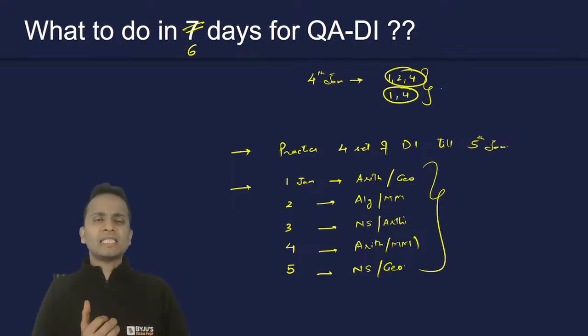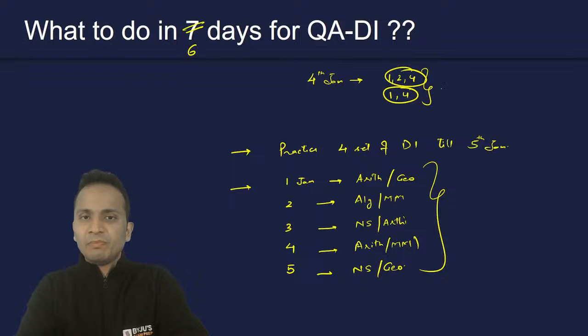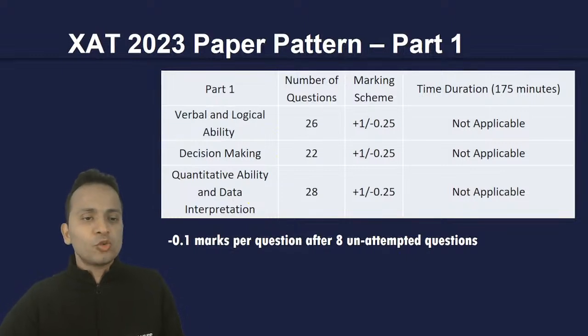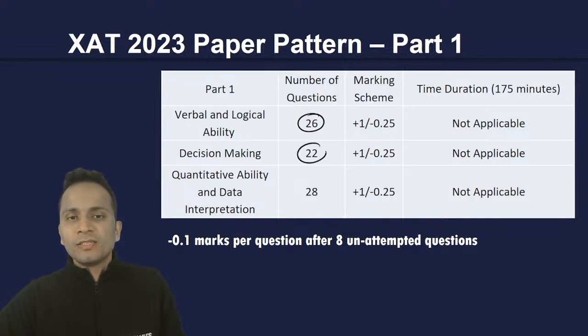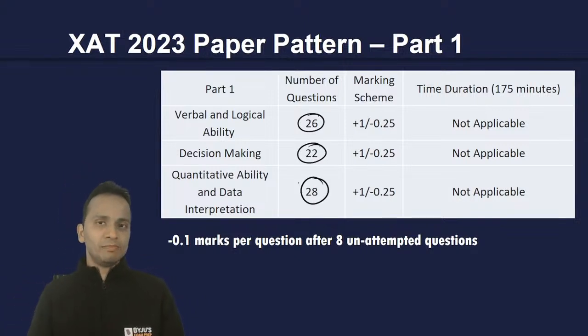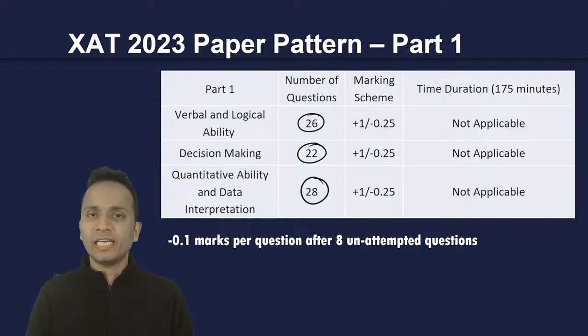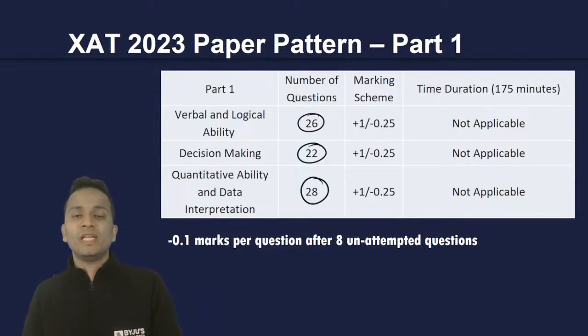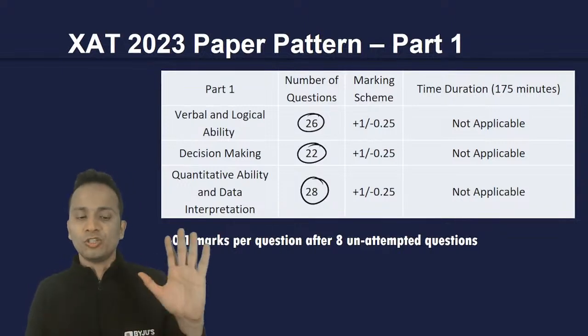Just keep in mind that out of these 26, 22, and 28 questions, if you are able to attempt half of the questions correctly, then you will be able to manage the overall as well as the sectional cutoff of each of these.